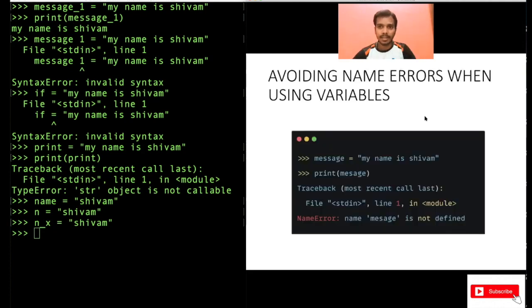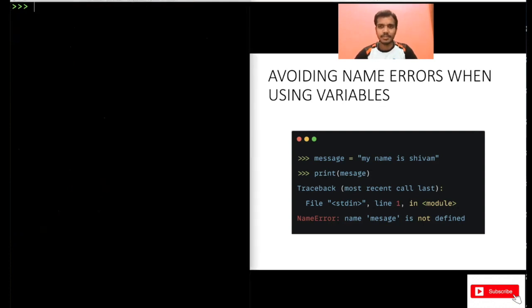Another important thing is how to avoid name errors when using variables. This is a very simple mistake that you will make. Let me take this message: message equal to my name is Shivam.